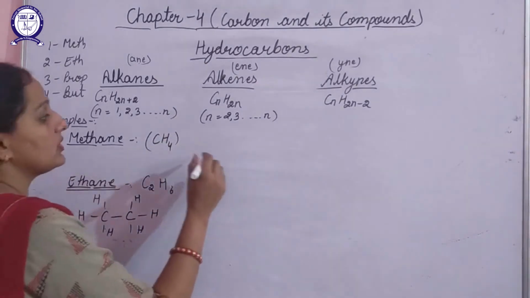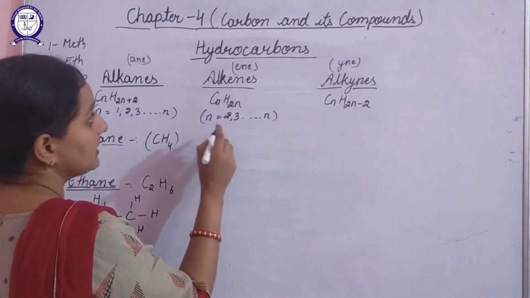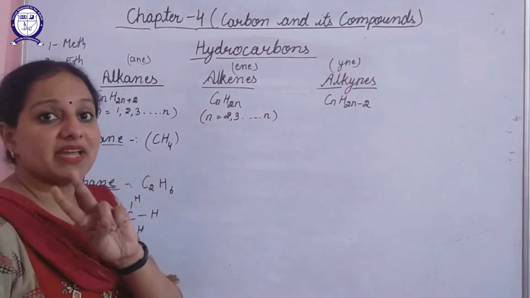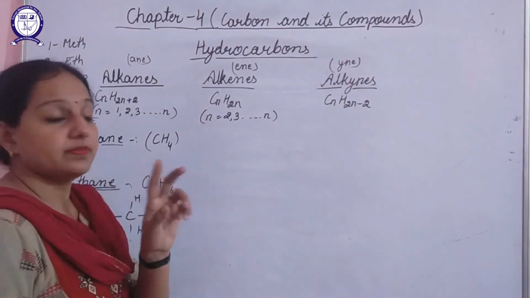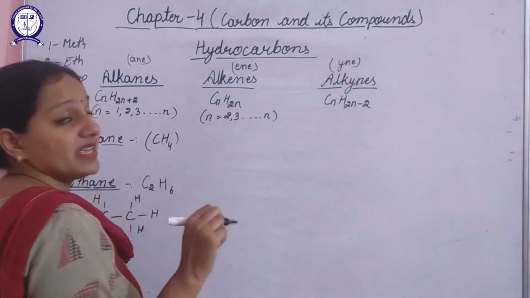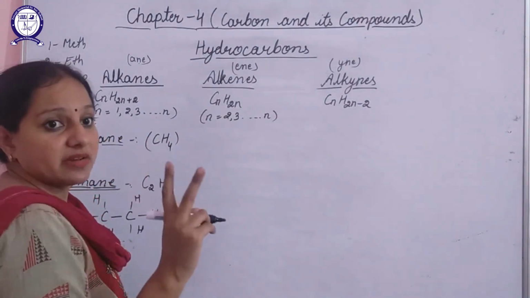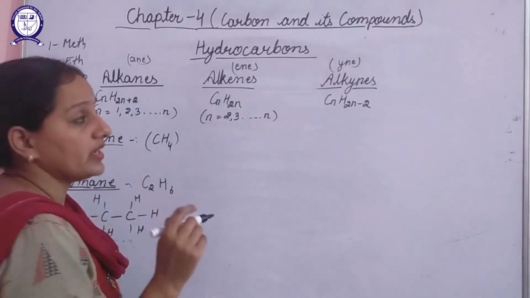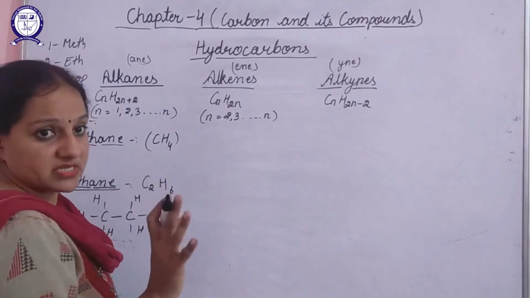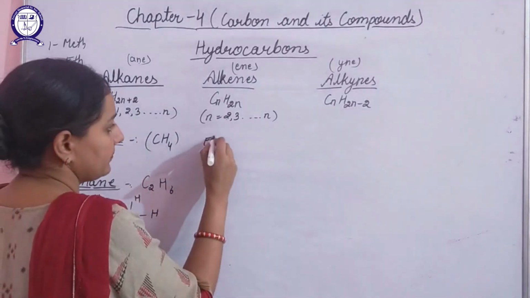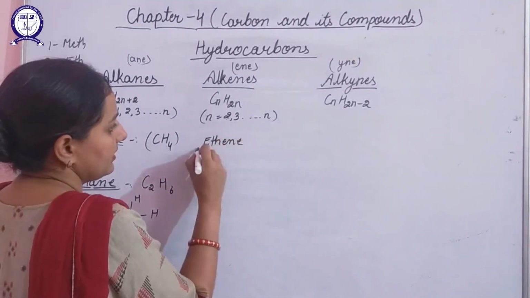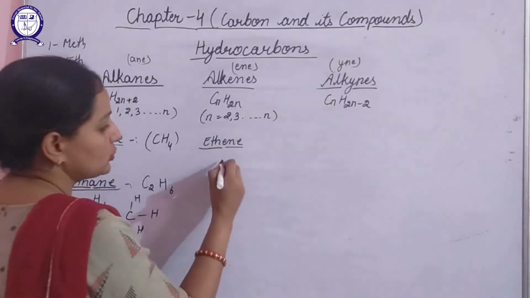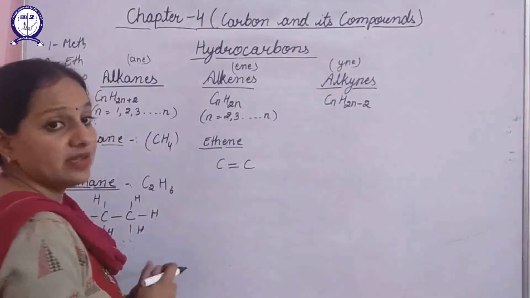Next, if we talk about alkenes, we have to represent them by a double bond. For the formation of a double bond, at least 2 carbon atoms are required. So here the value of n will start from 2, not from 1. So methane is not possible here. The series starts from ethene. Eth means 2 carbon atoms, ene means double bond, when 2 carbon atoms are connected by a double bond.